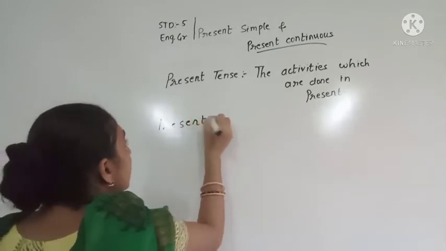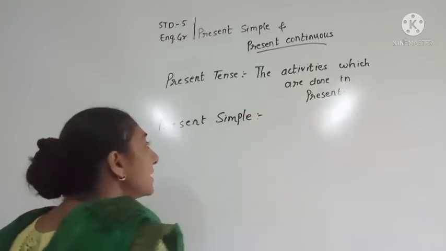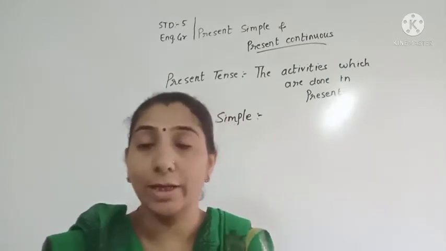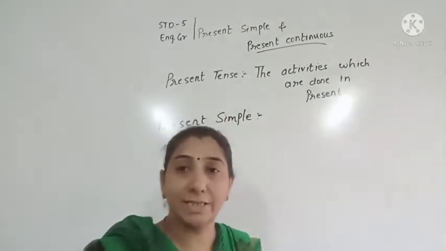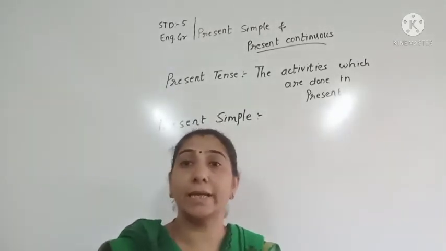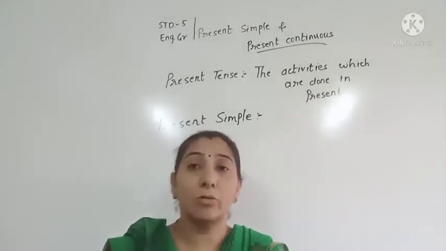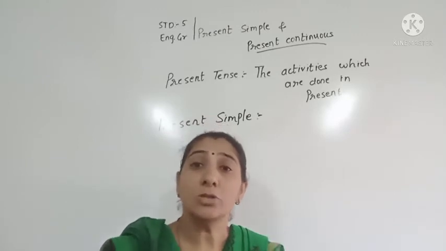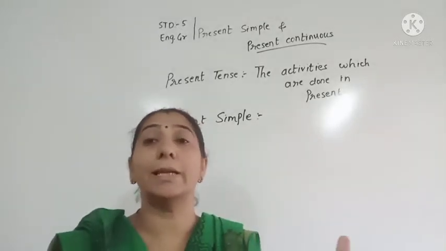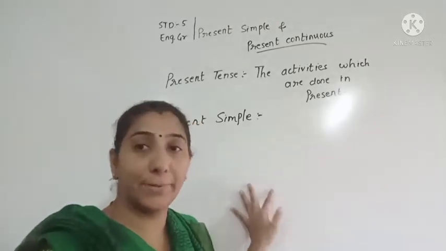Present simple means we tell about the activities which are done regularly or repeatedly. For example, we study every day. So studying is a regular activity. Mummy cooks at home, mummy works at home, father goes to office. You children play every day. So such activities which are regularly done, which are repeated, are called simple present.